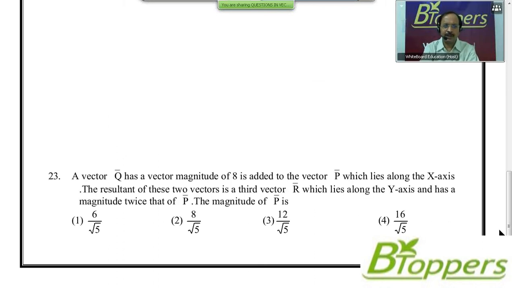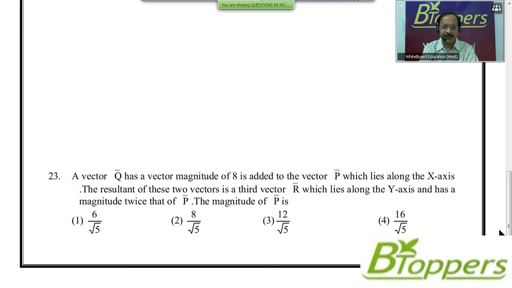Question number 23. A vector q bar has a magnitude of 8 and is added to the vector p bar, which lies along the x-axis.